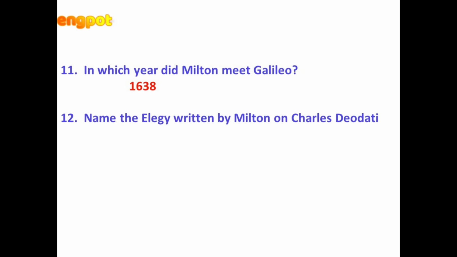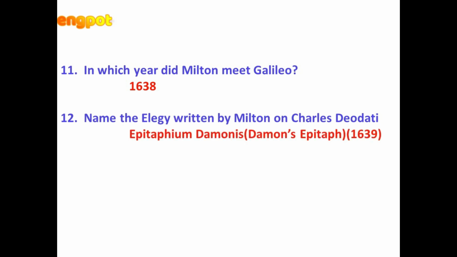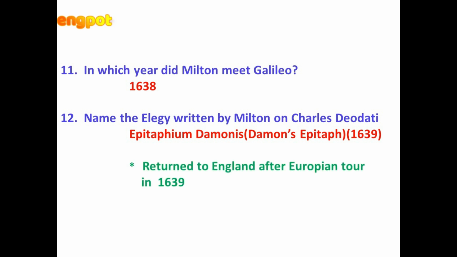Next is the name of the elegy written by Milton on Charles Diodati, that is Epitaphium Damonis, or Damon's Epitaph, in the year 1639. It was during the time of the European tour that he got to know about the death of his closest friend, his childhood friend, Charles Diodati. So upon his return, he wrote an elegy lamenting the death of his close friend, and the name of the elegy is Epitaphium Damonis, written in Latin, which means Damon's Epitaph.